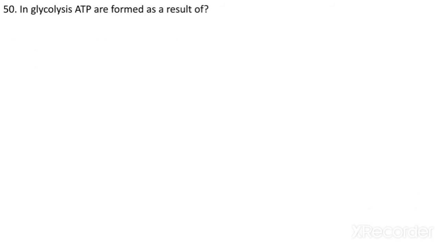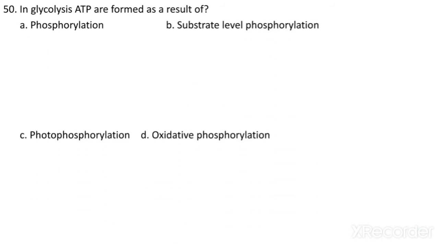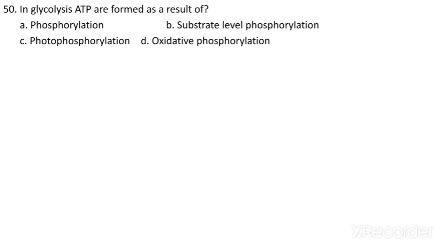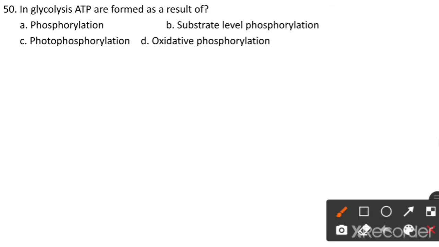In glycolysis, ATP is formed as a result of what? Phosphorylation, substrate level phosphorylation, photophosphorylation, oxidative phosphorylation. So it is the result of substrate level phosphorylation. So option B.